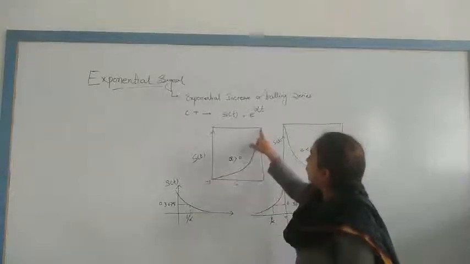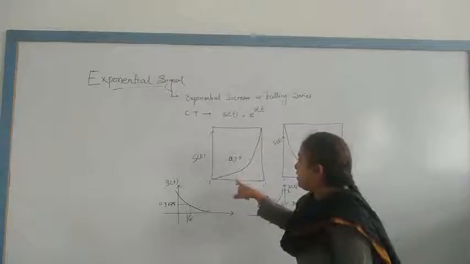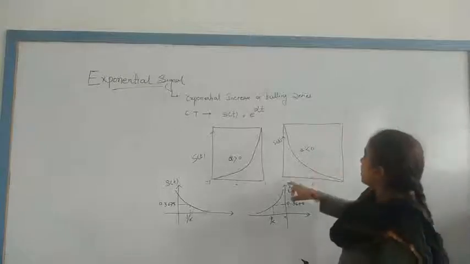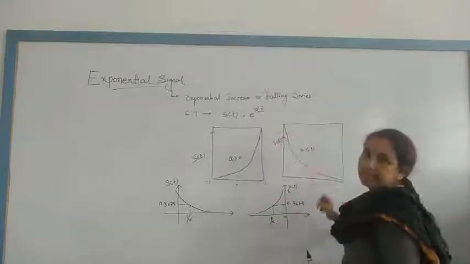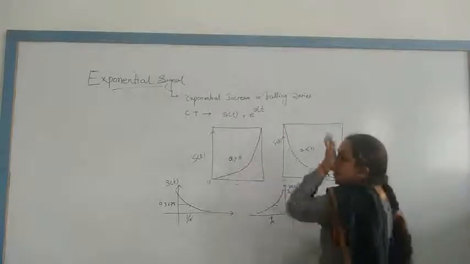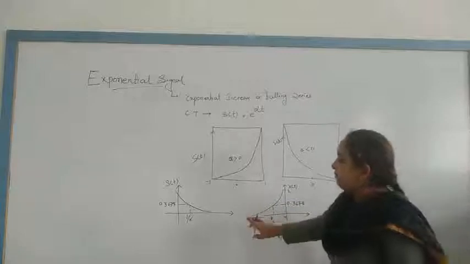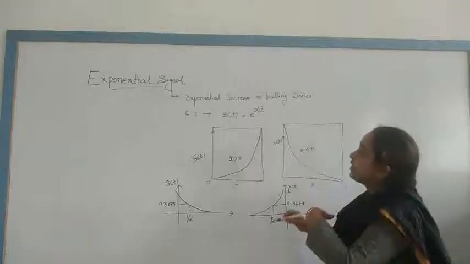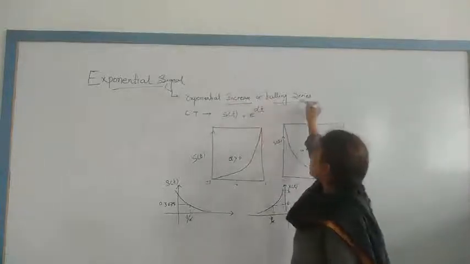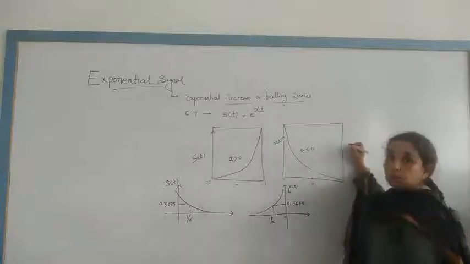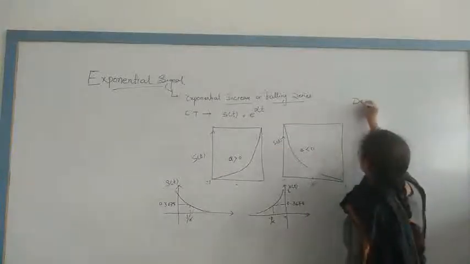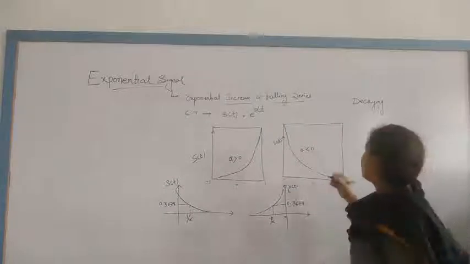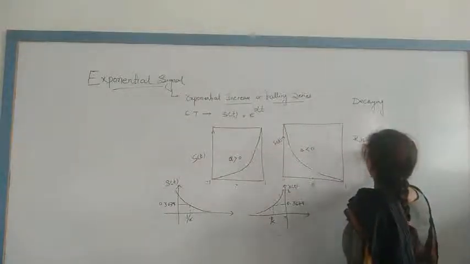From one positive half cycle to the negative half cycle, it is gradually decreasing. On the other side, minus 1 to 1, it is gradually decreasing. These two types of signal are called exponential signals. I have drawn the diagram of both. I have already written here exponential increase or exponential falling. Means there are two conditions: one is decaying, and the other is rising, or rising exponential function.